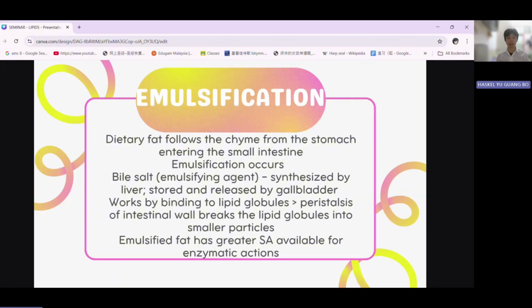There's a common misconception where people may think that bile salt is also produced by the gallbladder, but it's actually not. It's synthesized by the liver instead. This bile salt works like a detergent. It binds to the lipid globules and allows the intestinal wall muscles to break the lipid globules via peristaltic movement into smaller particles. This is what emulsification means, the suspension of smaller particles of lipid in the aqueous environment of the organ. This emulsified fat has greater surface area available for enzymatic action. We'll talk about it later.